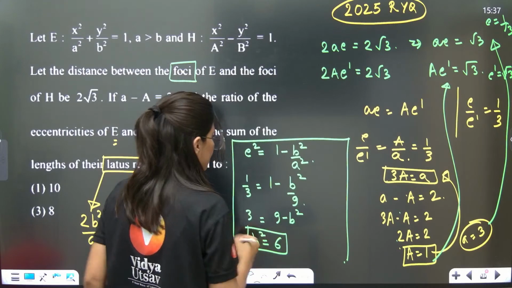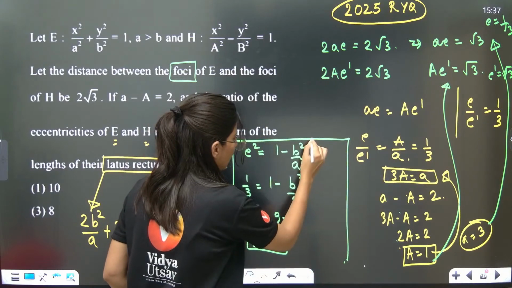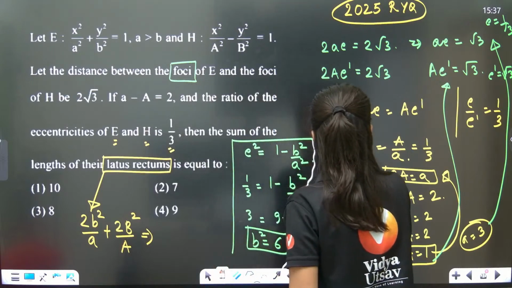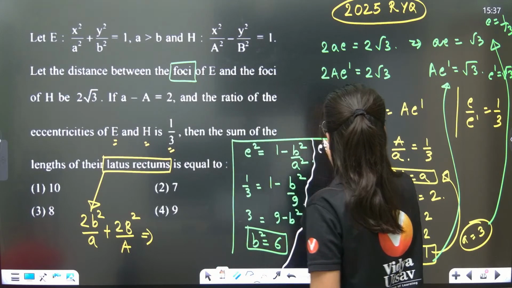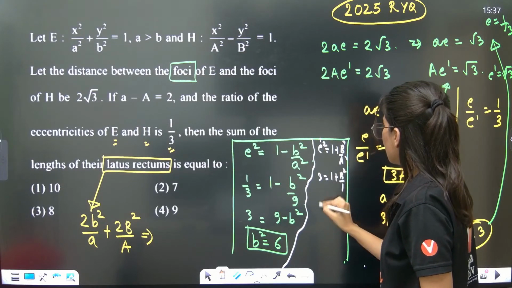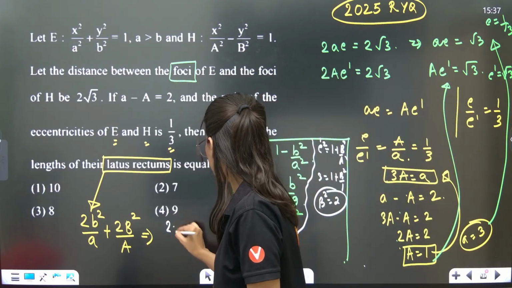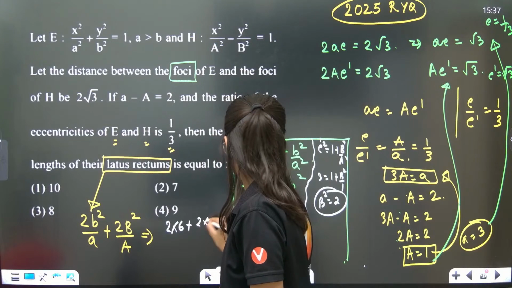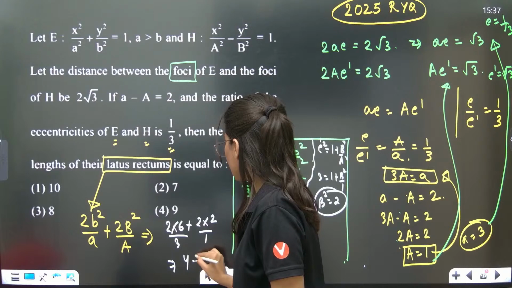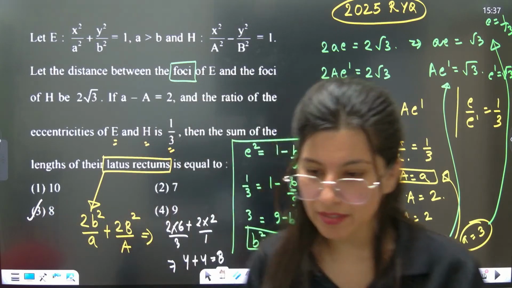Same if I talk about the same case with the hyperbola. So for the hyperbola, let me just create the space. E dash square is equal to 1 plus B square by A square. So 3 is equal to 1 plus B square by 1. So B square is equal to just 2. Okay, put the value 2 into 6 plus 2 into 2 upon 3 upon 1. So this is 4 plus 4 is equal to 8. Option C absolutely right, my dear students.